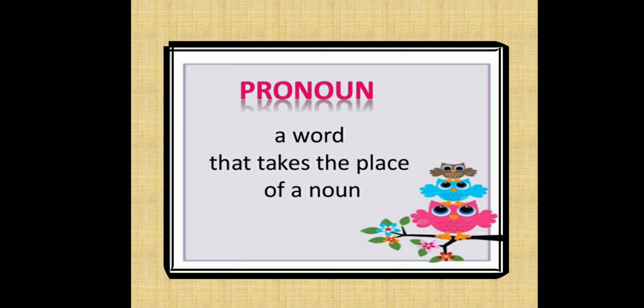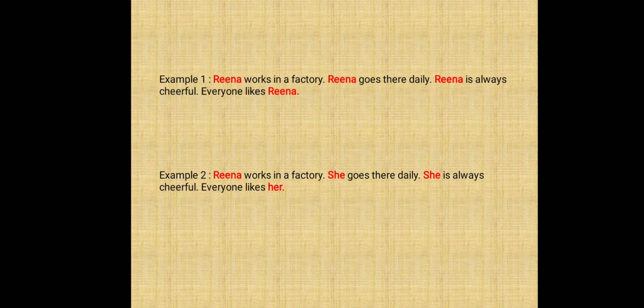Now see example 1, children. Reena works in a factory. Reena goes there daily. Reena is always cheerful. Everyone likes Reena. Here, the noun Reena is often repeated in all the sentences throughout the paragraph. Whereas in example 2, can you see?